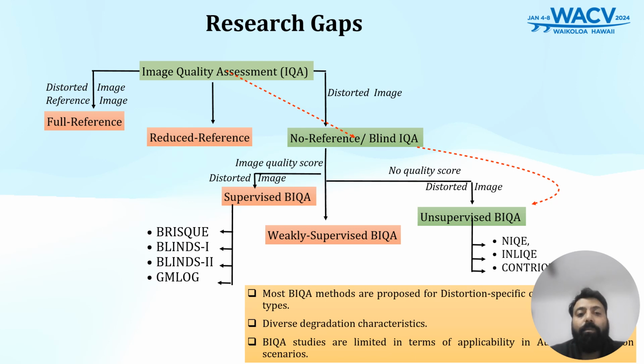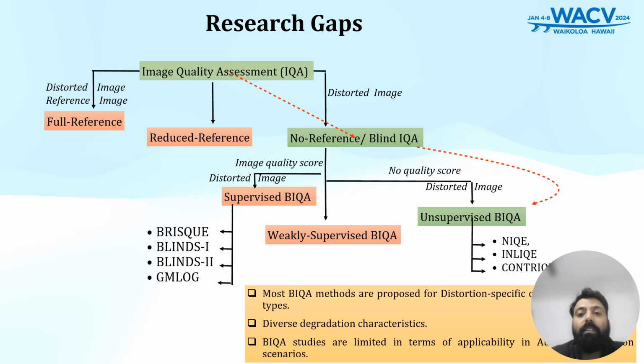They assess the perceptual quality of images without needing a reference. No reference method can be further classified into supervised, weakly supervised, and unsupervised blind image quality assessment methods. Supervised methods employ a supervised regression model trained on distorted images alongside their corresponding mean opinion score. Mean opinion score is a subjective score reflecting the perceived quality of an image. These methods are often referred to as opinion-aware blind image quality assessment methods.